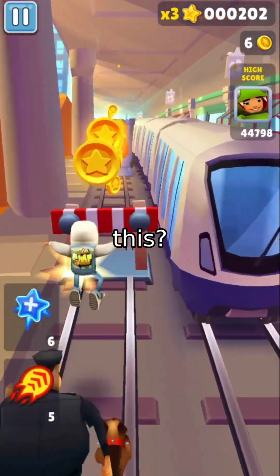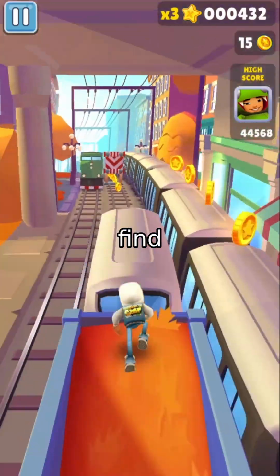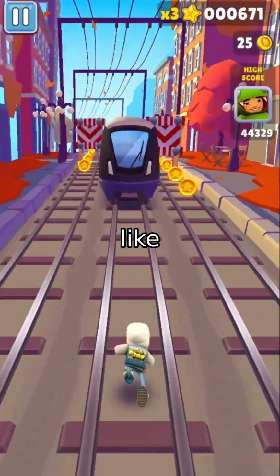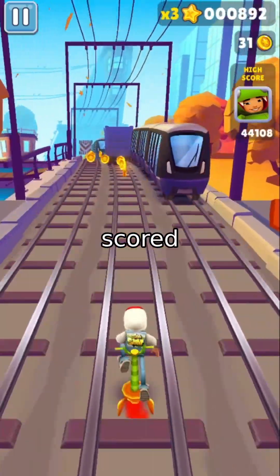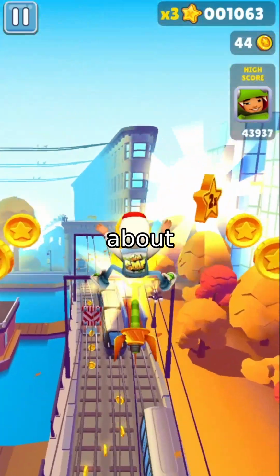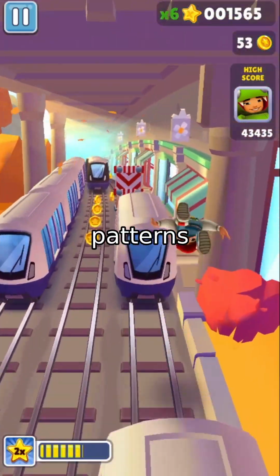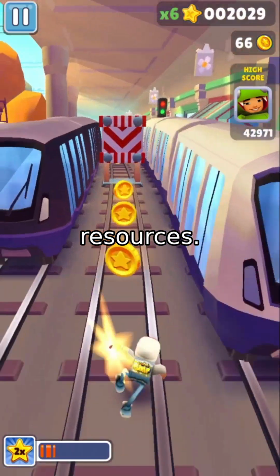But how did they validate this? They tested their model by hiding known superconducting links and seeing if it could find them again. The results? Nearly perfect. Materials like MoS2 and NBC2 topped the rankings, while non-superconductors like Fe2 scored much lower. This isn't just about finding what's already known, it's about predicting the unknown. By analyzing patterns in existing data, the model suggests new materials to test, saving time, money, and resources.